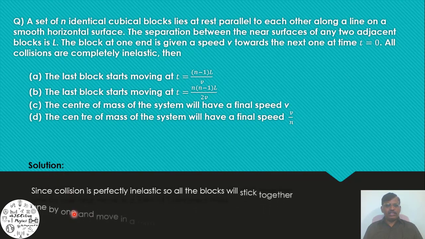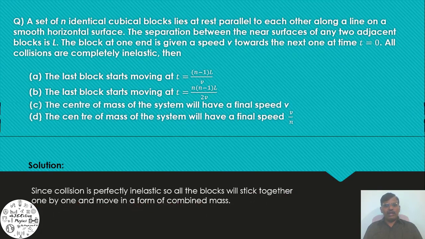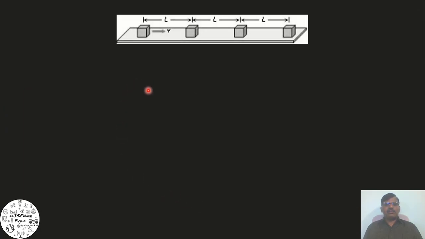Since collision is perfectly inelastic, all the blocks will stick together one by one and move in the form of combined mass. Observe the diagram here. Let us assume that here there are 4 blocks, actually n blocks are given.